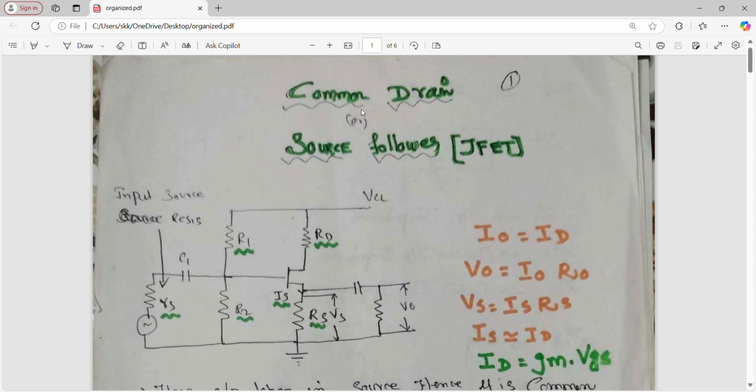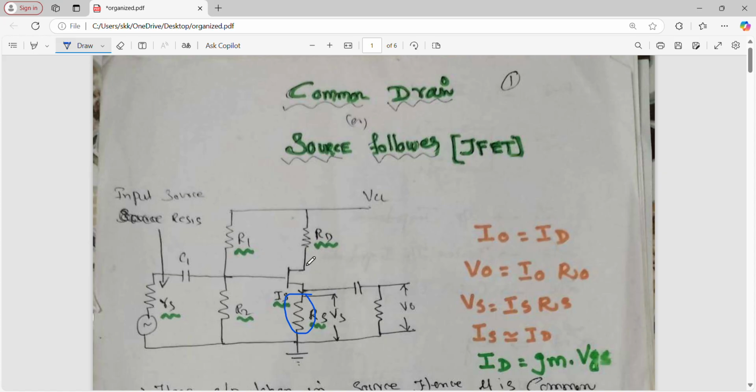Listen, students, this is an important question. Common drain amplifier. It is also called a source follower. See this diagram. Now, in a common drain amplifier the output is taken at the source. Output is taken at the source means it is called common drain.